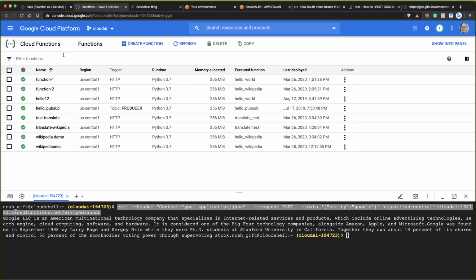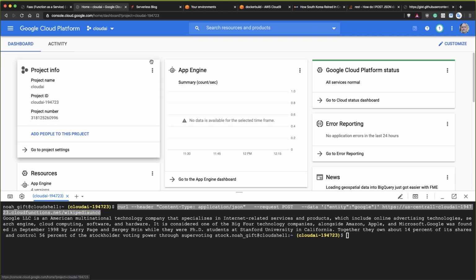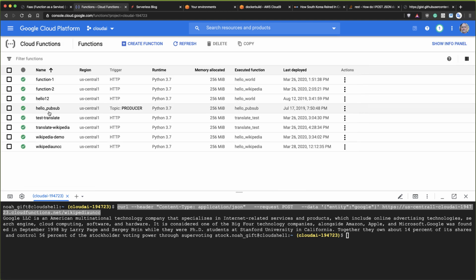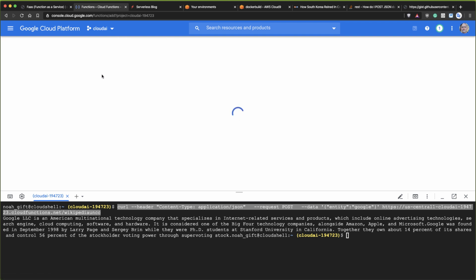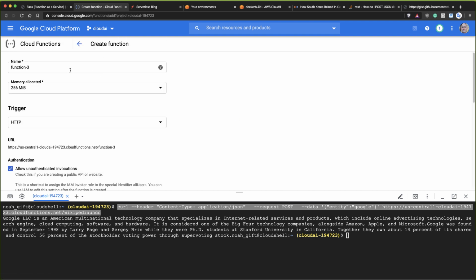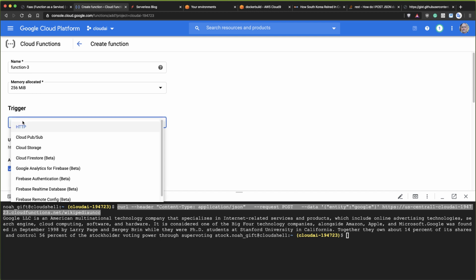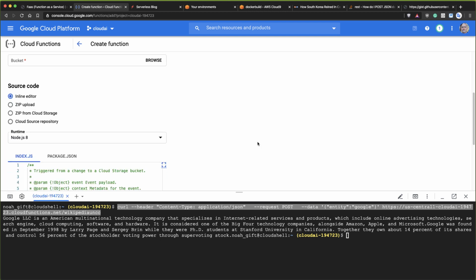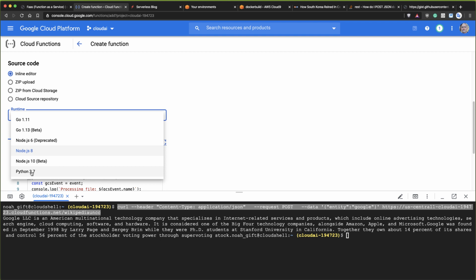So with Google Cloud Functions, if we go back here, they're a little less evolved than AWS, and so they do things a little bit differently. It's a little less functional in terms of templates. What they do have is, if you select the different triggers, it will show you how to call it from that trigger.